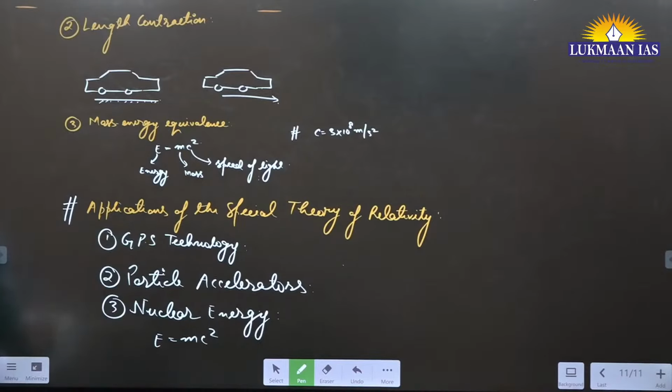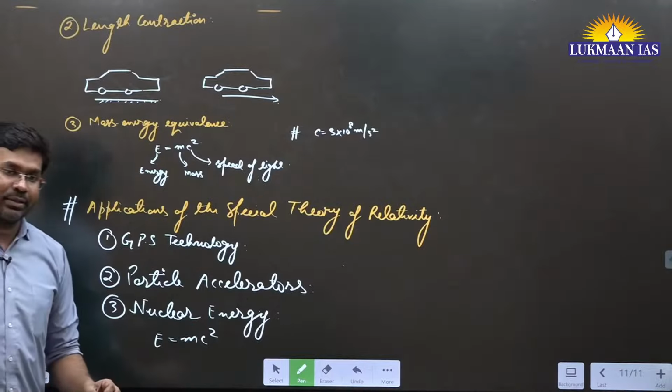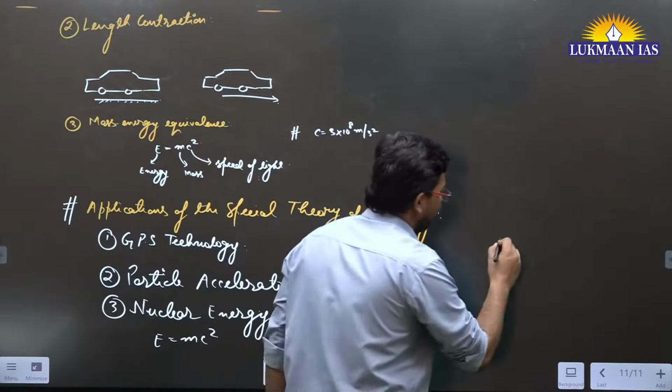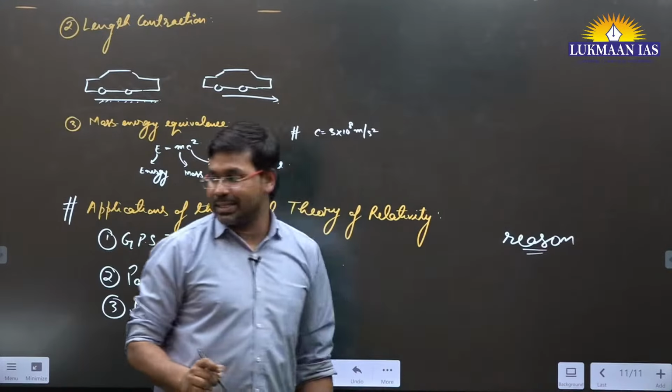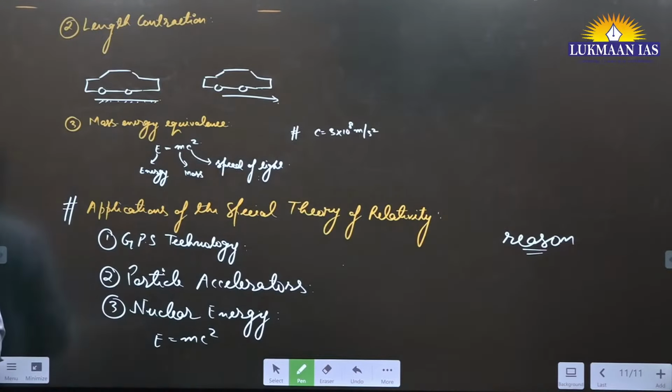Prelims question. Which one of the following is a reason why astronomical distances are measured in light years?